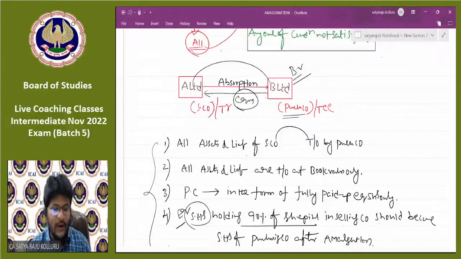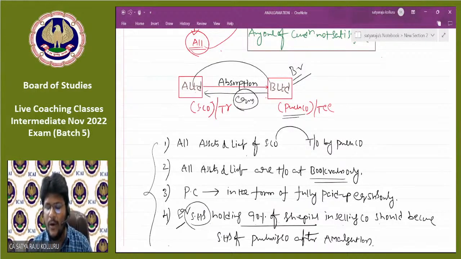Actually, one good question was asked by one of our buddies. Sir, you are telling that to be amalgamation in the nature of merger, all the assets and liabilities should be taken over at book values, right? For example, if A Limited's accounting policies are quite different from B Limited's accounting policies, how is it possible, sir?